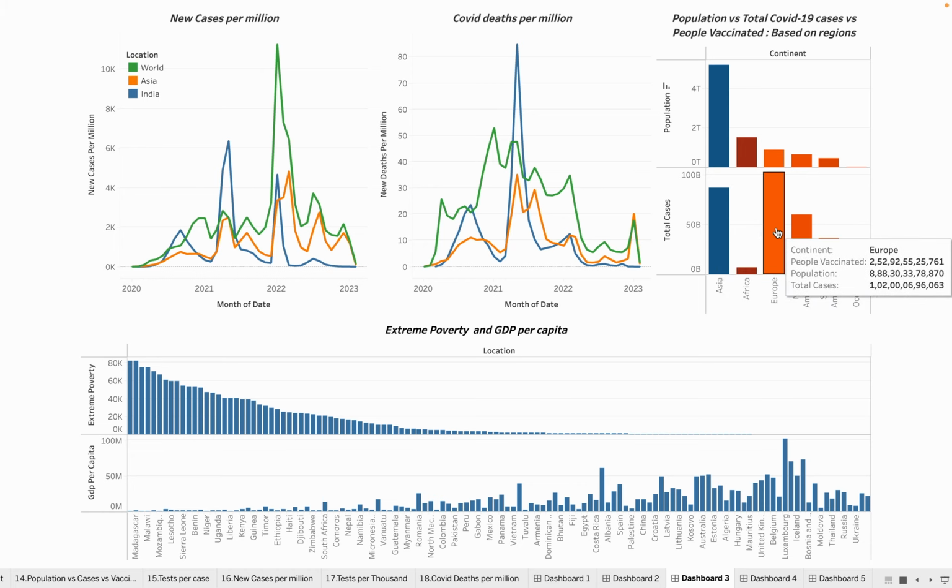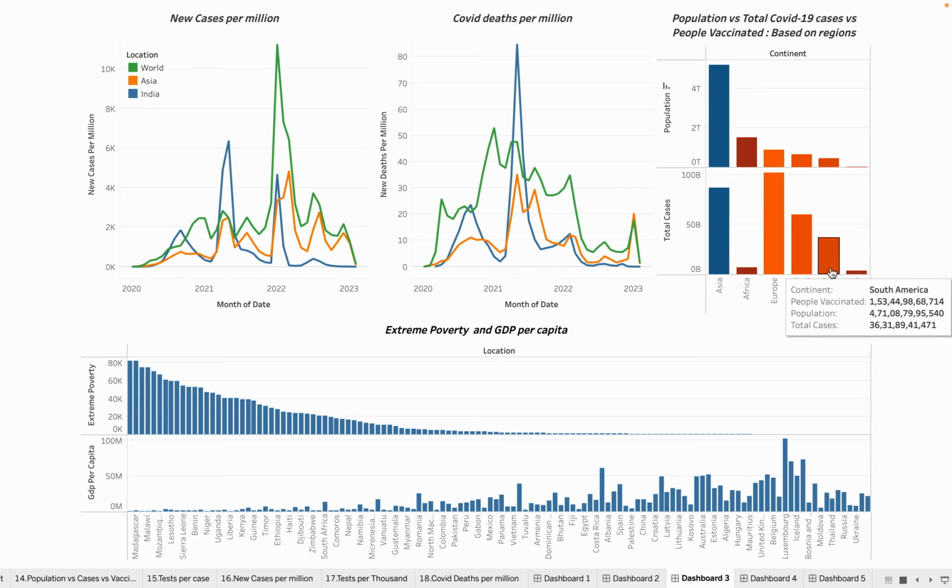Europe has the highest number of total cases after Asia, then North America, then South America, then Africa, then Oceania.